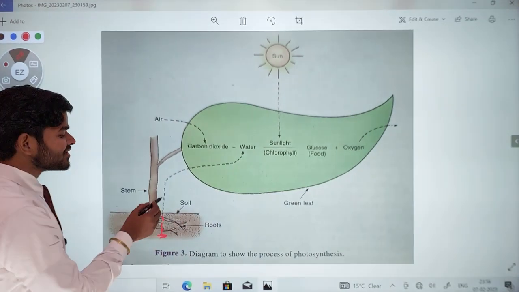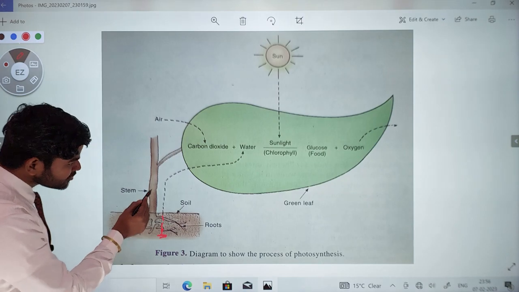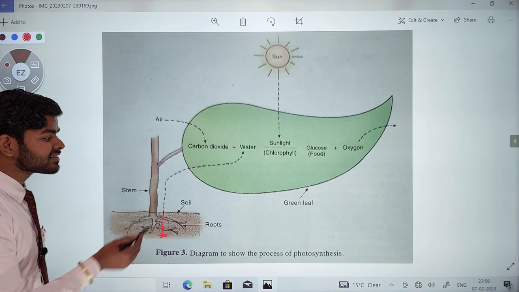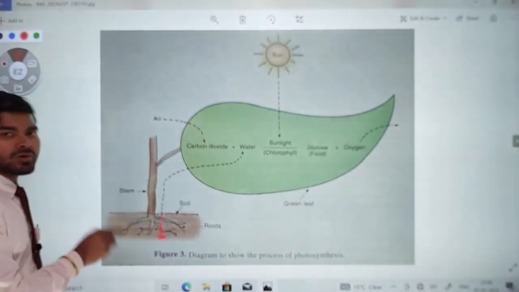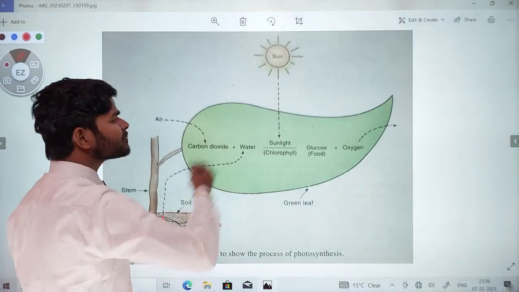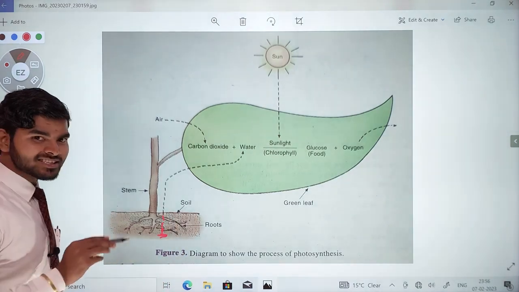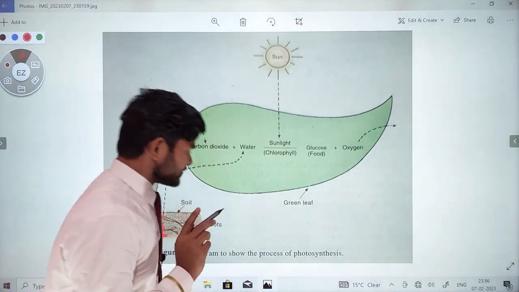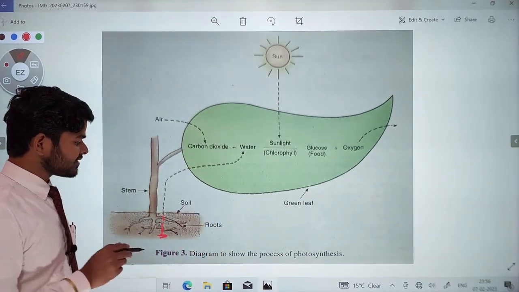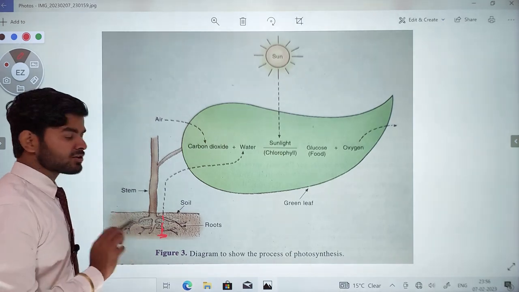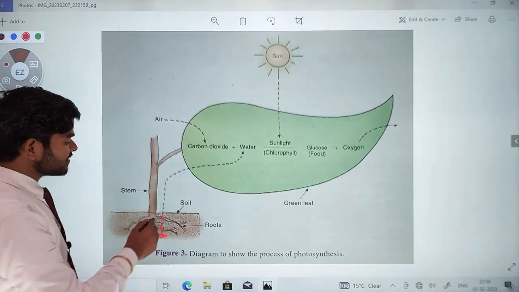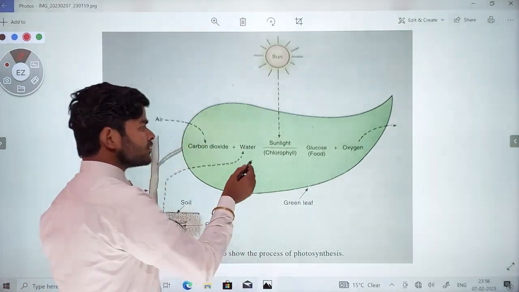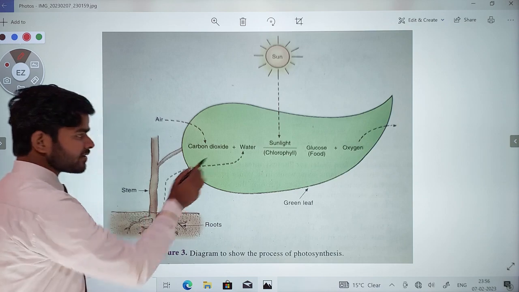Don't think water is just going like that. The arrow indicates that from the soil, water comes to various parts of the plants. Of course, yes. Sir, I'm already too intelligent, so don't worry. I know the water goes this way, not that way. Okay, cool down. So the concept is clear about where water comes from.